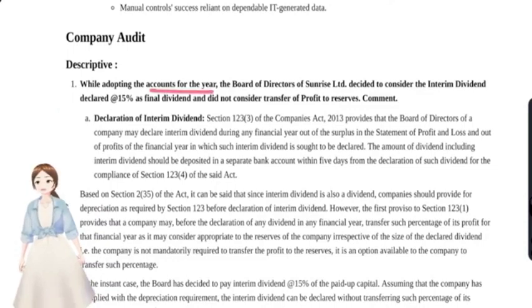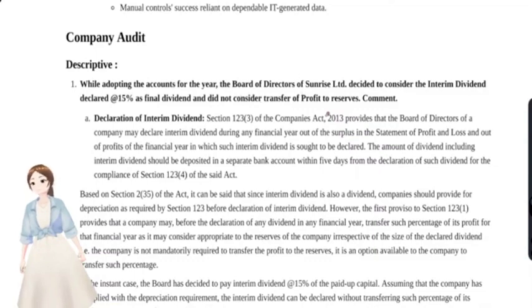While adopting the accounts of the year, the board of directors of Sunrise Limited decided to consider the interim dividend declared at 15% as final dividend. Okay, can they do that? So they consider the interim dividend as final dividend? Yes, they can consider that, because the dividend definition is that dividend includes interim dividend. So they might do that, no problem in that. And did not consider transfer of that profit to the reserves. Do they really have to transfer the profit to reserves in order to declare a dividend?